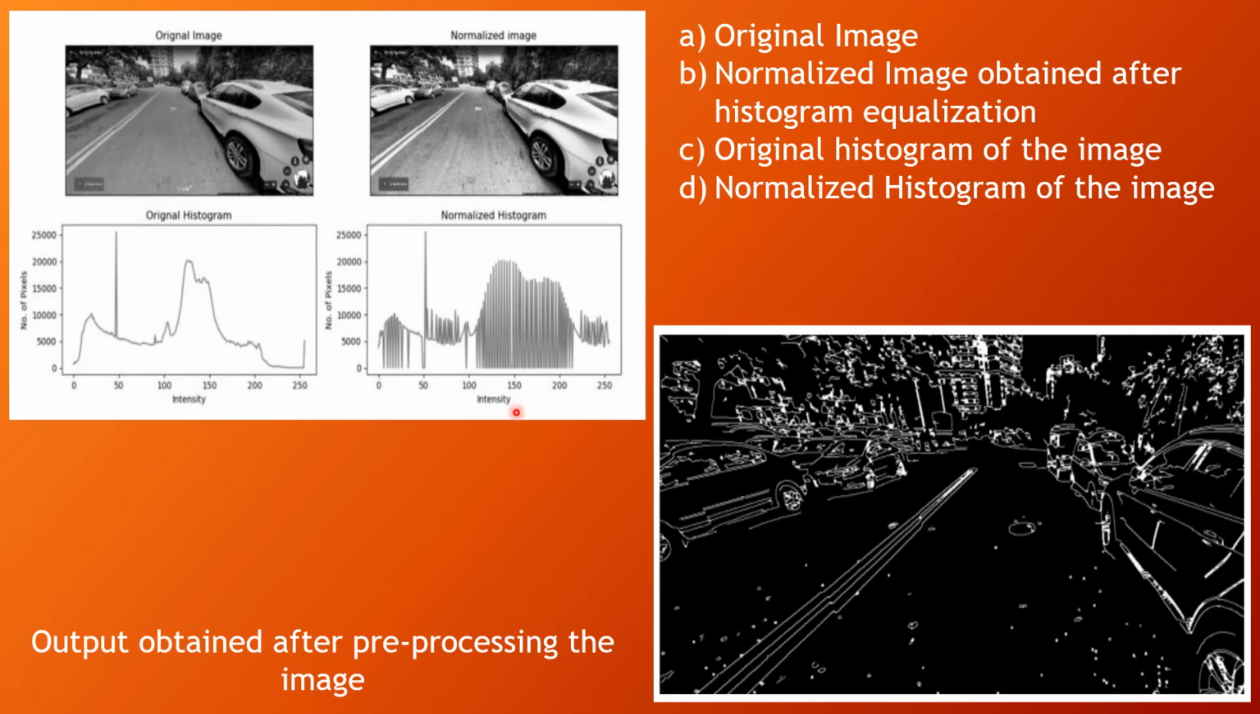Related images. This image shows the histogram procedure. This is the original image. This is the normalized image obtained after histogram equalization. This shows the original histogram of the image, and this image shows the normalized histogram of the image. The second image shows the output image obtained after applying all the methods which are used to pre-process the image.